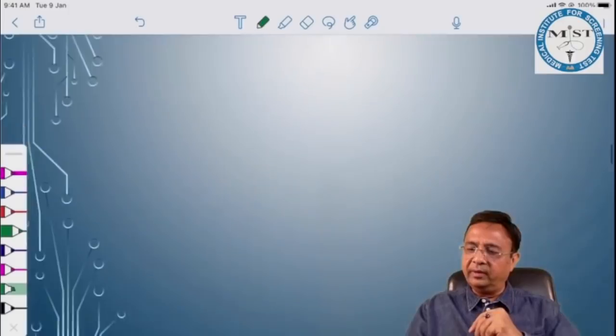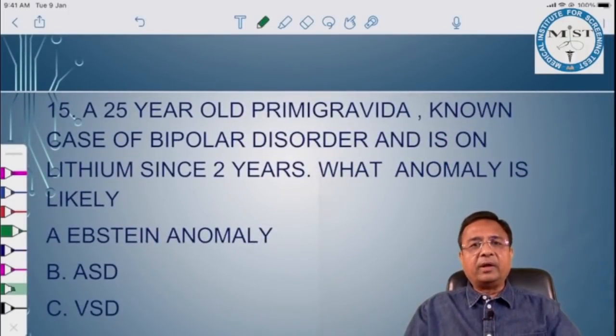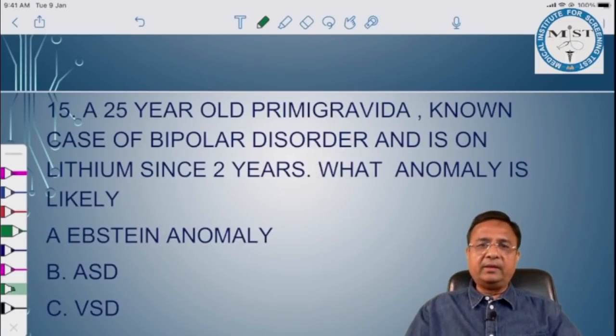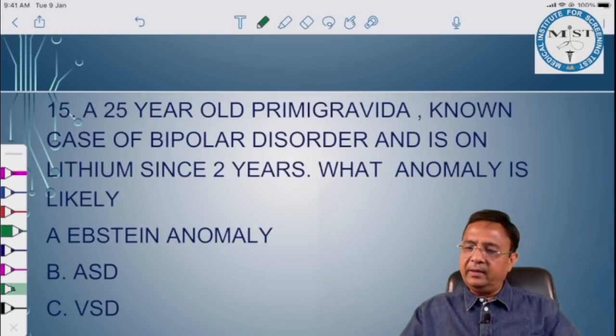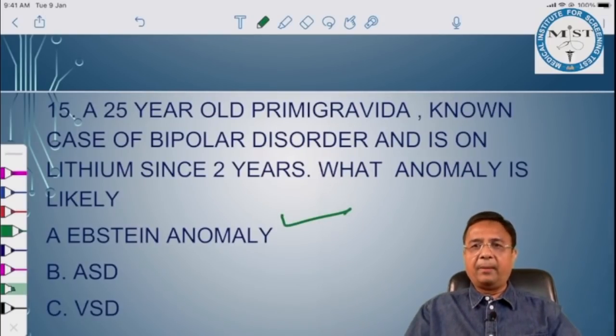A chocolate question. A 25-year-old primigravida, known case of bipolar disorder, and is on lithium since 2 years. What anomaly is likely? Lithium causes Ebstein anomaly.